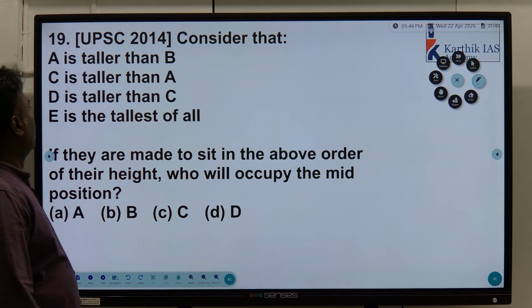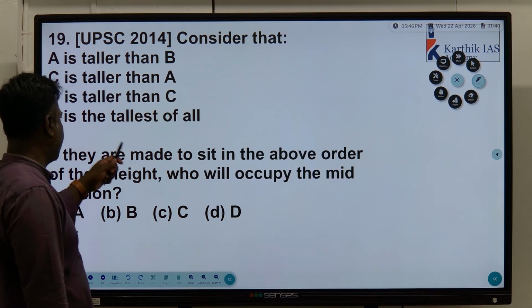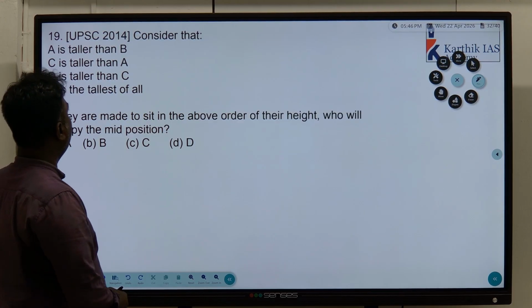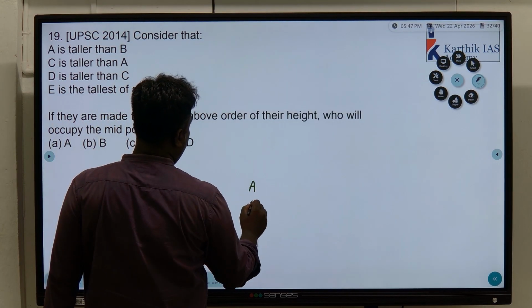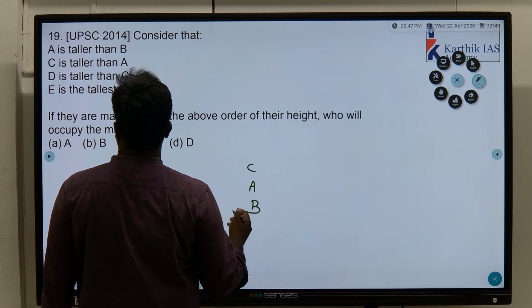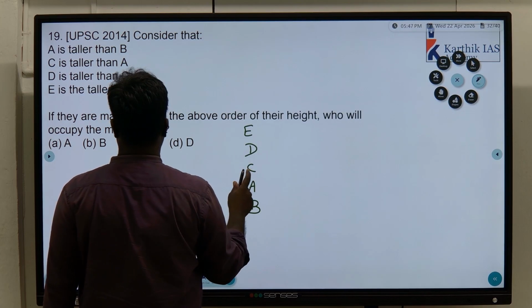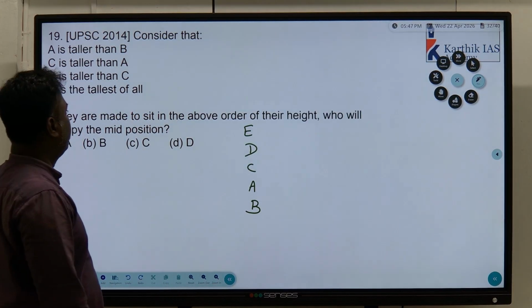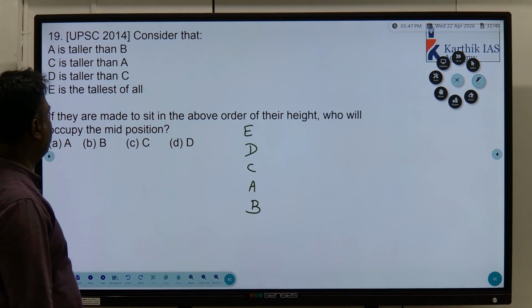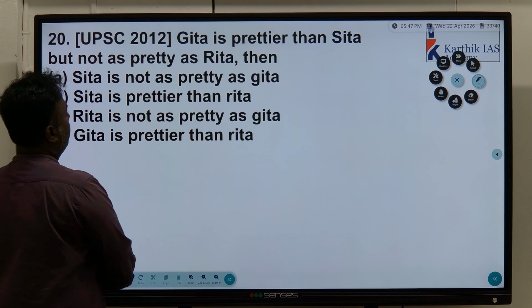Understand? Yes, 19th question. A is taller than B, C is taller than A, D is taller than C, E is the tallest of all. Okay, that's all right. If they are made to sit in the above order of the height, who will occupy the middle position, they are asking? It is obviously C.